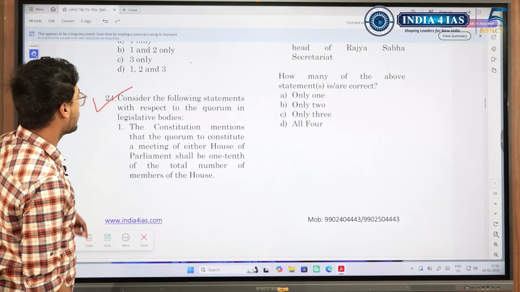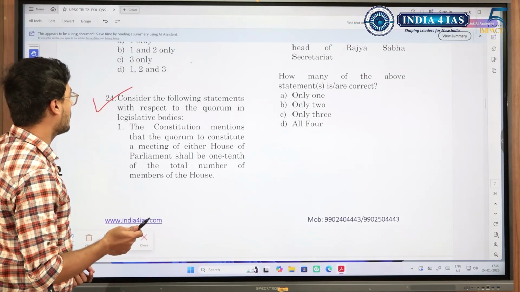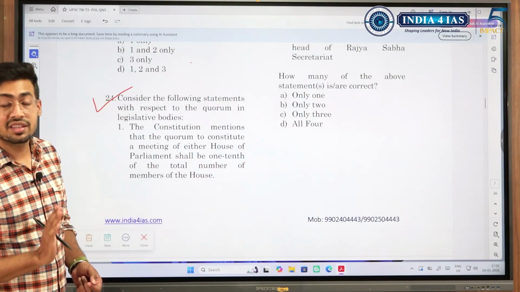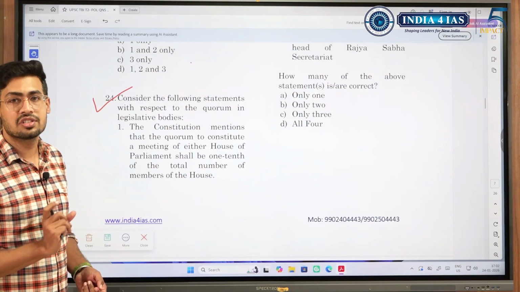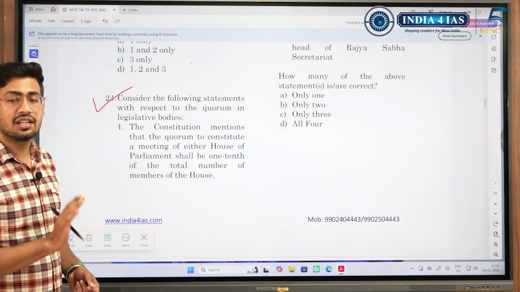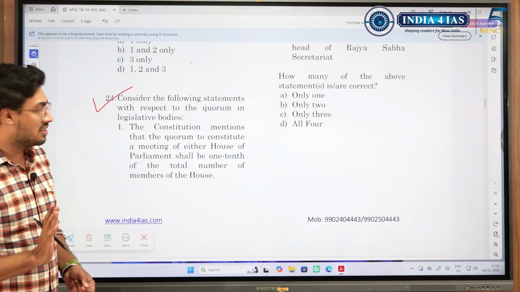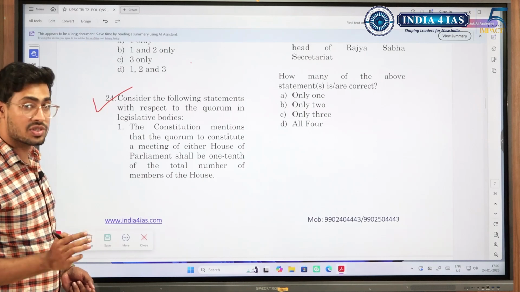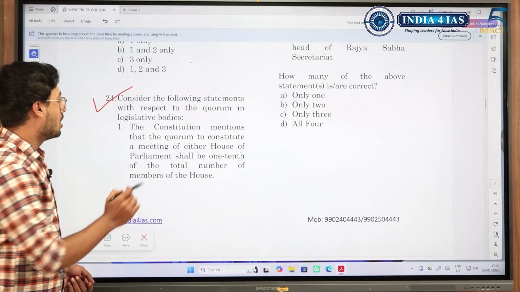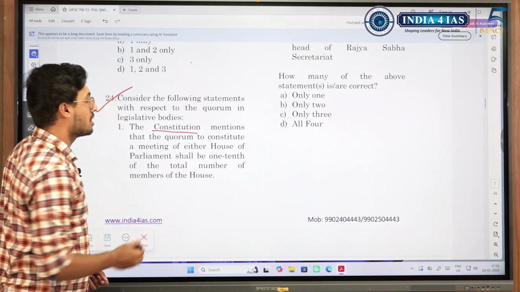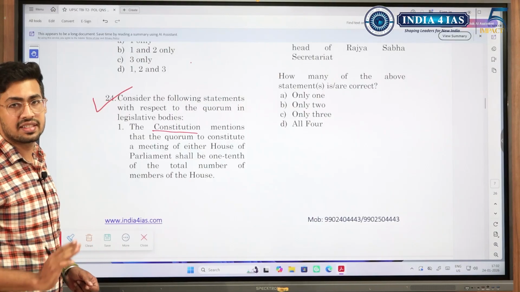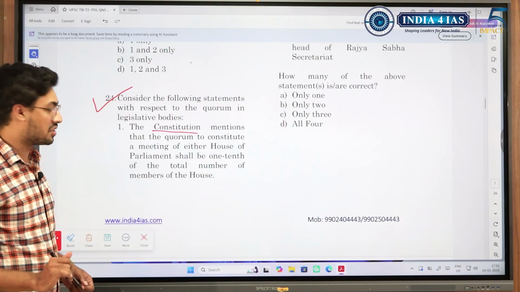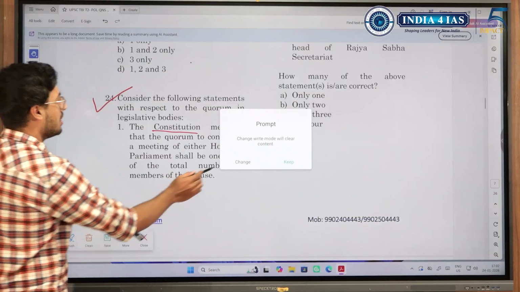Question number 24, which of the following statements with respect to quorum in the legislative bodies are correct? See, we know what quorum is, but the confusion comes, is quorum mentioned in the Constitution or is it mentioned in the rules of conduct of Lok Sabha? This is where the confusion comes. So here I want you to make a note of the things which are there in the Constitution, and not in the Constitution. Quorum is mentioned in the Constitution and it says that it has to be 10% of the members in the house, including the presiding officer. This is one thing.